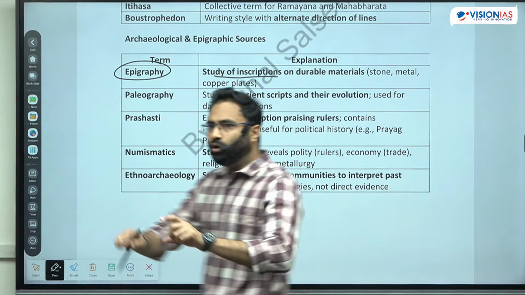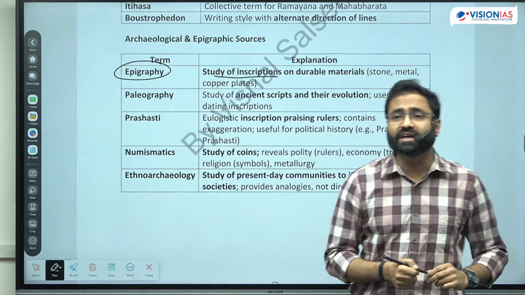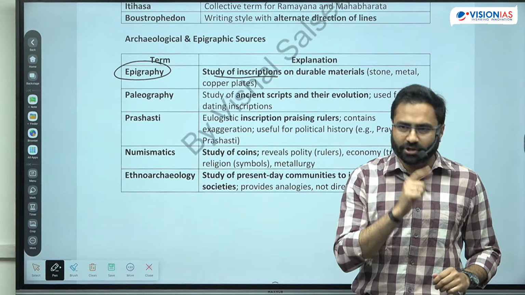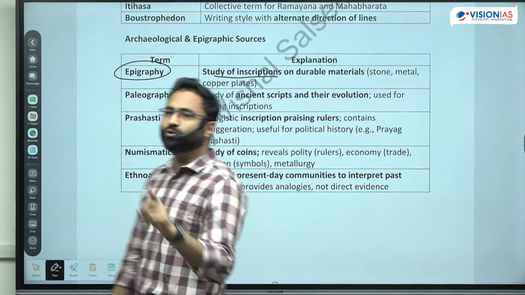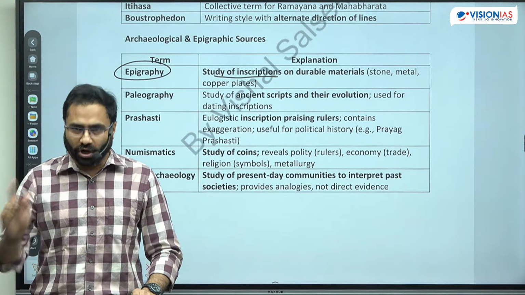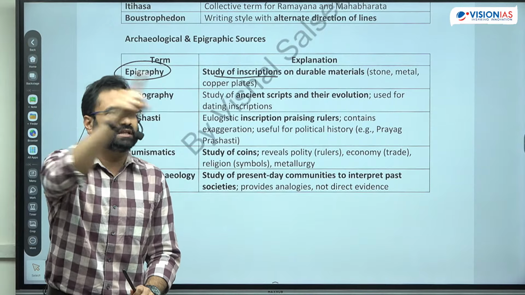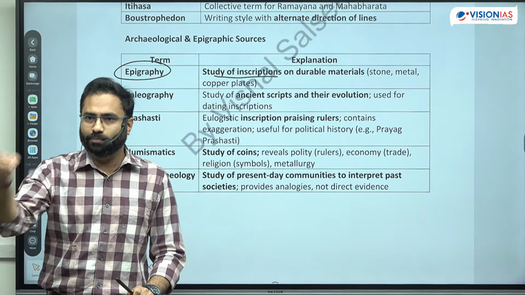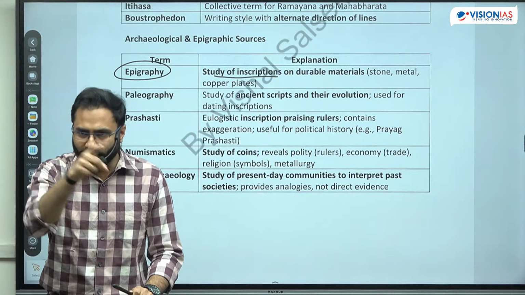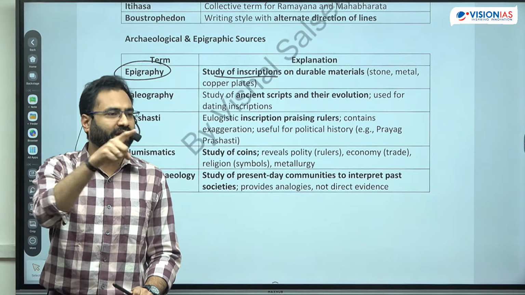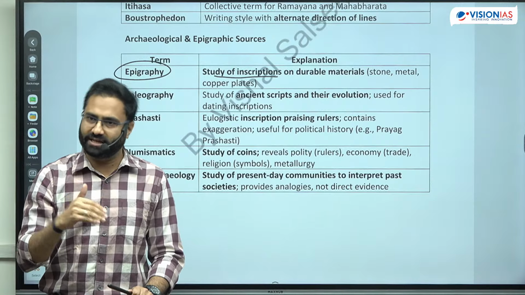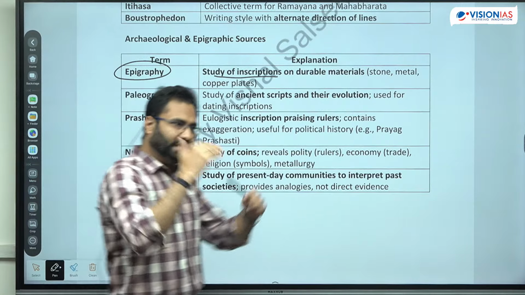For example, in Aihole, on the Meguti temple, Meguti is a Jain temple in Aihole, there is an inscription, and that particular inscription is of Pulkeshin Dvitiya. What that inscription is about is his victory over Harshvardhan. So Harshvardhan was the ruler of the Uttar part. Uttar part is which particular region? The northern part of India. And Pulkeshin, who was a Chalukya ruler, was the ruler of the Dakshin part. Dakshin part is the Deccan and southern India. In this way also, a question can be asked. So there was conflict between them.